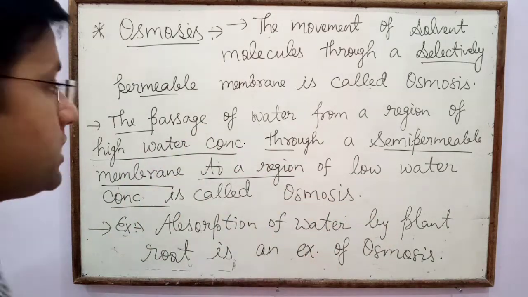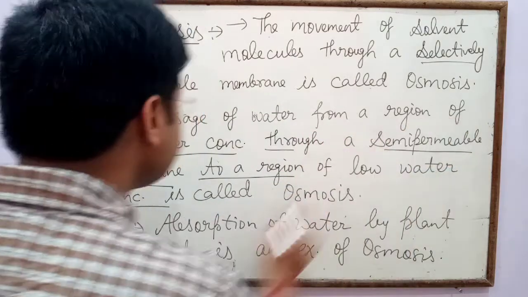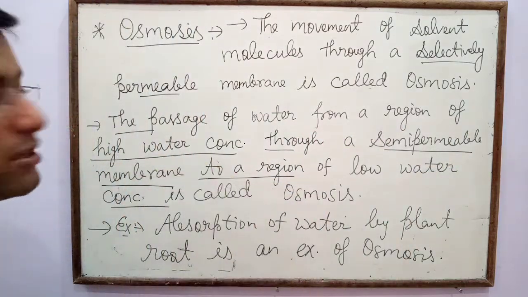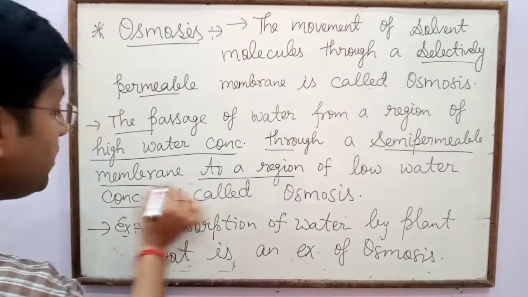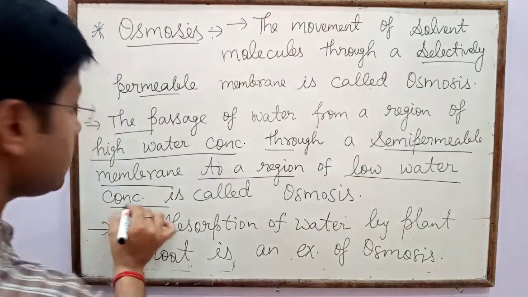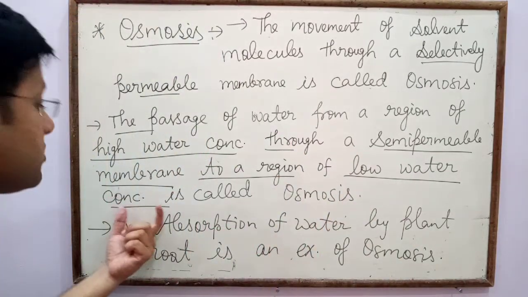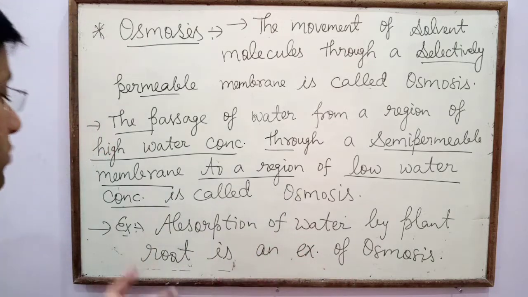What is the exact definition of osmosis? The passage of water from a region of high water concentration through a semi-permeable membrane to a region of low water concentration is called osmosis.